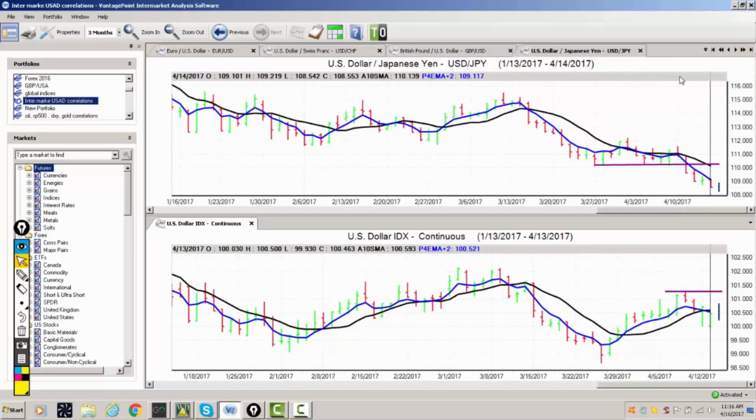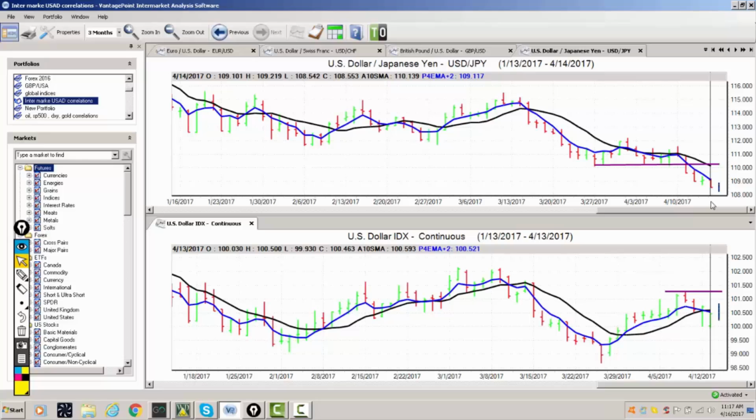Now with the dollar yen, you can see from last week we've had heavy support down in this 110.10 area that I talked about in last week's Forex Weekly Outlook, and basically I suggested that if this level breaks, we want to sell immediately. Now this is a very, very powerful signal from VantagePoint. Basically it gave us a 3 to 4 day warning that this was going to happen. We broke through this support level and down we go.